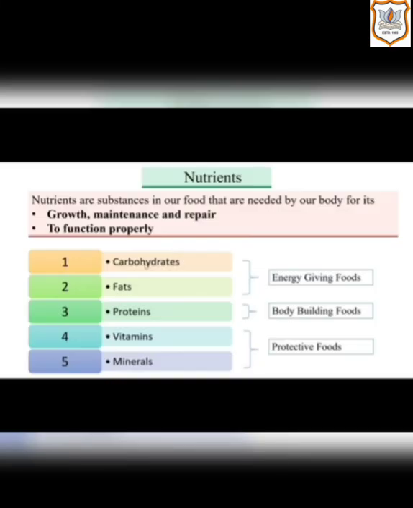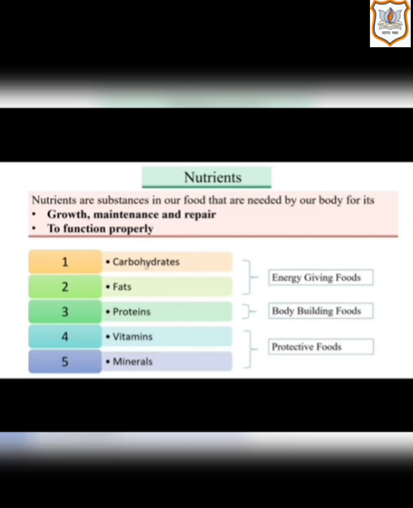Now let's understand what nutrients really means from the following chart. Nutrients are substances in our food that are needed by our body for its growth, maintenance and repair and to function properly. What are nutrients? They are the substances present in our food and needed by our body for growth, maintenance and repair.